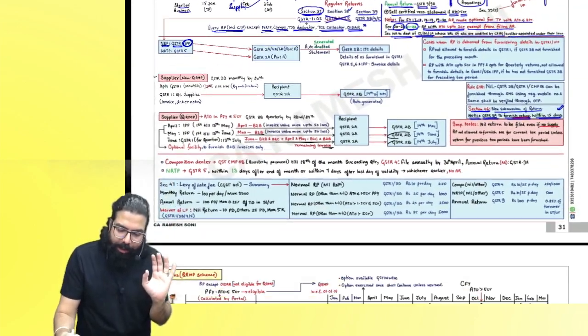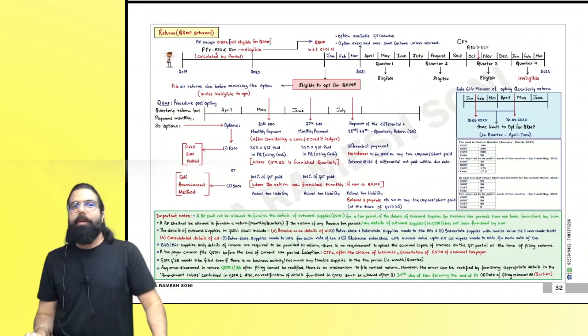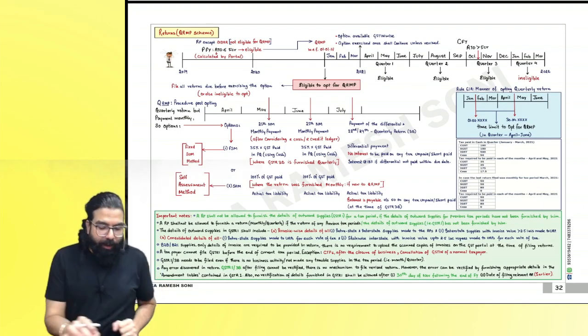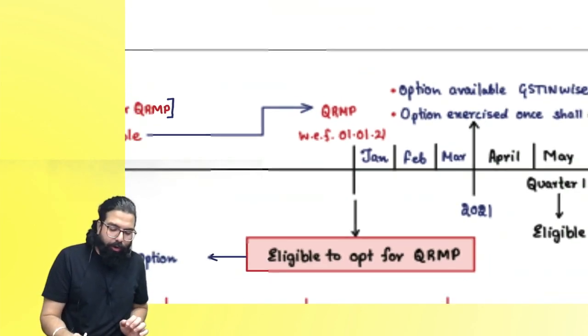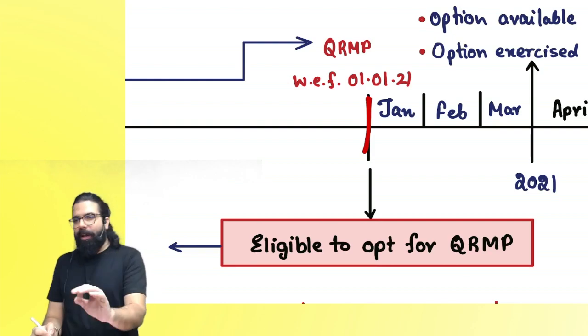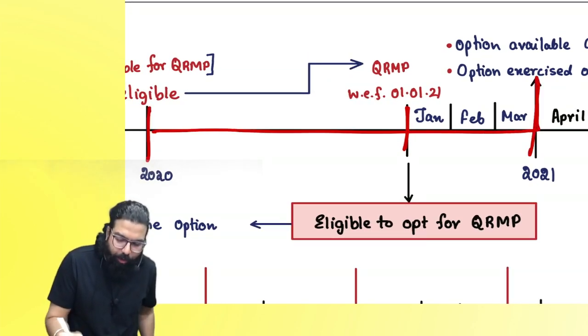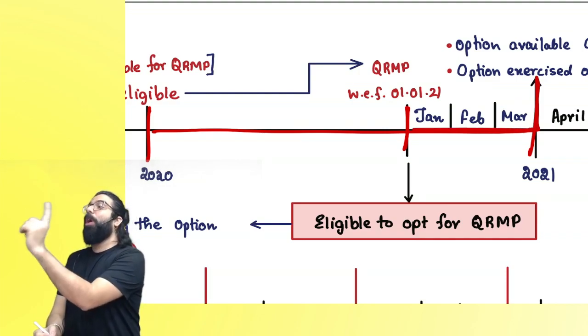Everyone, I will go ahead and talk a little about the QRMP scheme. Please come to the next chart. Everyone over here now, listen to me very carefully. What is the QRMP scheme? The QRMP scheme was first introduced in January 2021. Now, sir, January 2021 means in May 2021 it was introduced. Yes or no, everyone? This was the first quarter of the QRMP scheme which the government introduced.